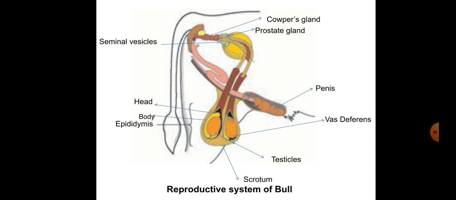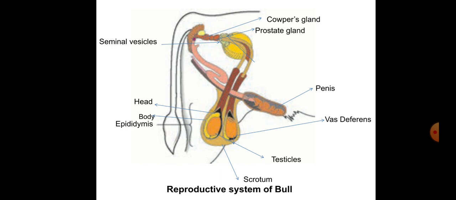Okay, so look at these pictures of the reproductive system of the bull. This is the penis, this is the vas deferens, this is the testicle, and this is the scrotum. Then the epididymis, which consists of head and body. Then this is the seminal vesicle, this is the prostate gland, and this is the Cowper's gland. This picture is just an introduction.